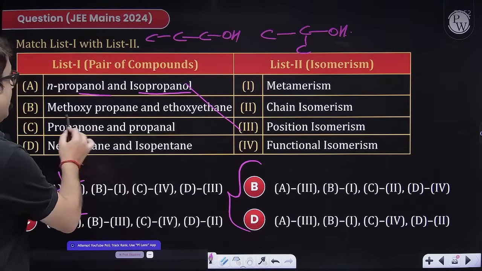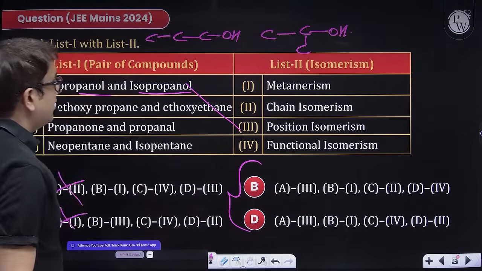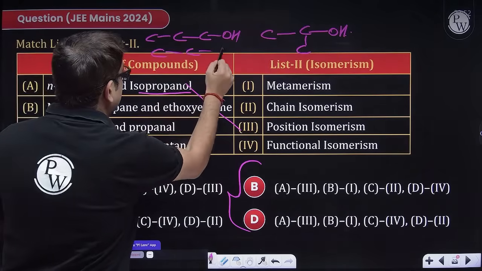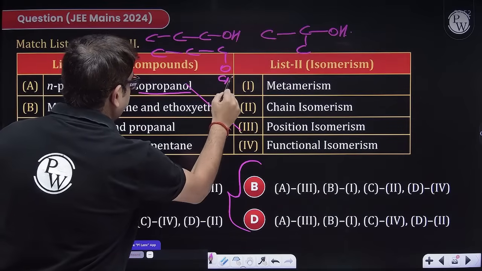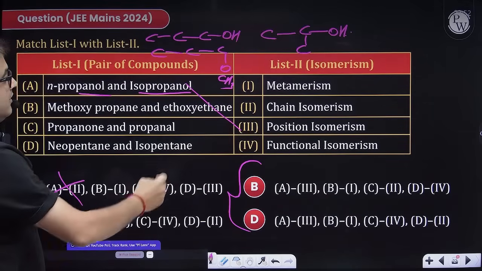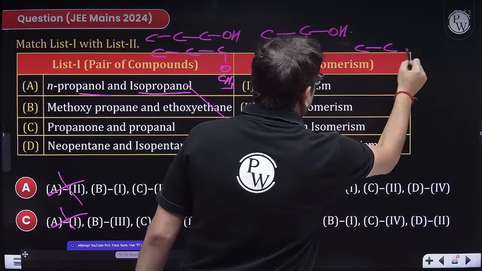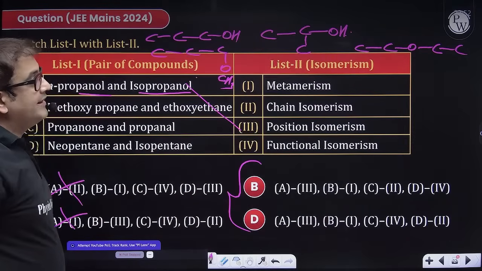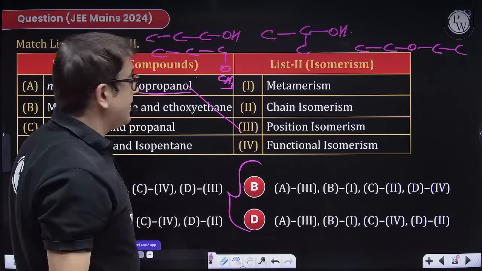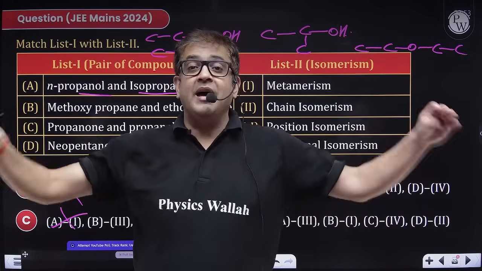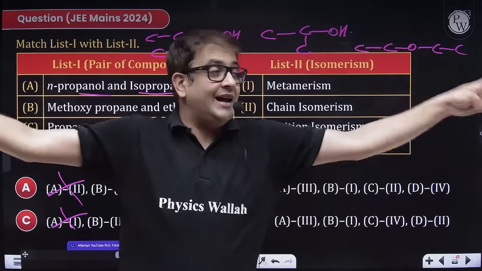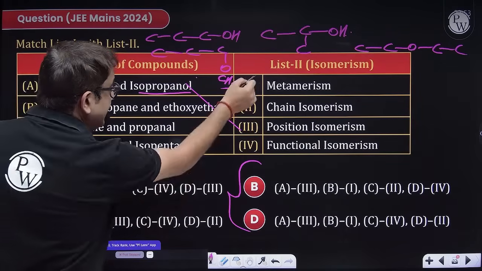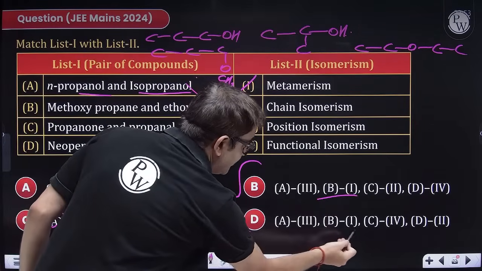Now, methoxypropane and ethoxyethane. Propane as in 3 carbon, methoxy as in OCH3. Ethoxyethane, ethoxy as in O and then ethoxy. Obviously, sir, this and that one, they are also isomers. But what isomers? Again, a bivalent functional group having change of alkyl group. So this is also a famous example of metamers. So B in that case is 1, although you could not have checked B.